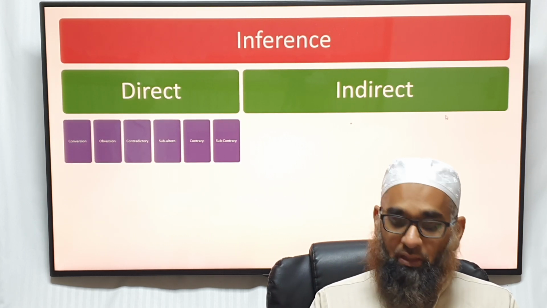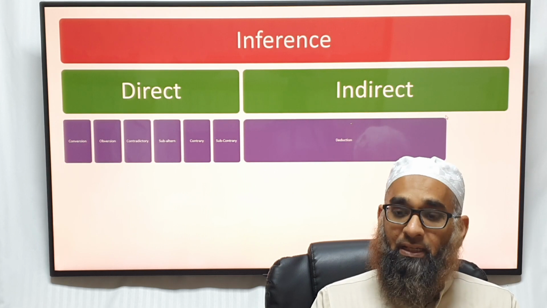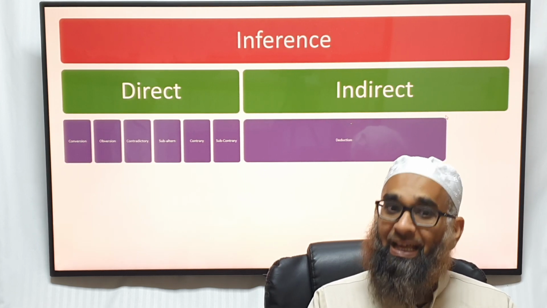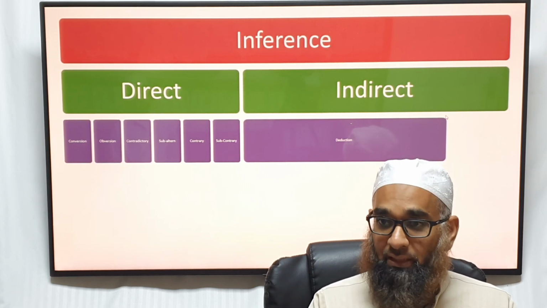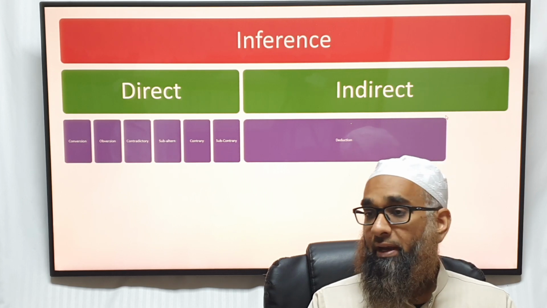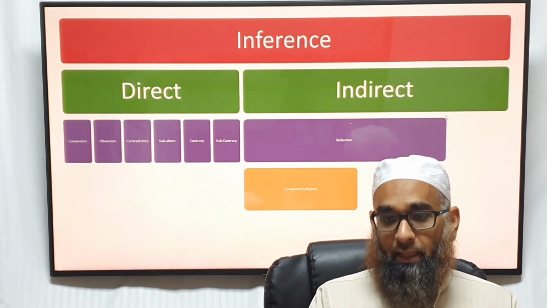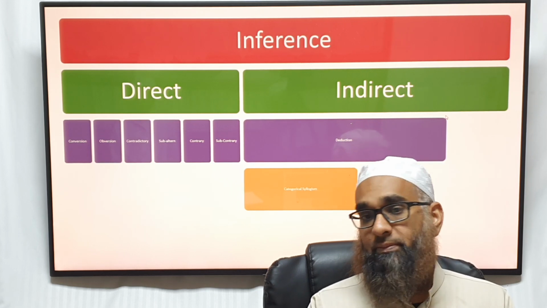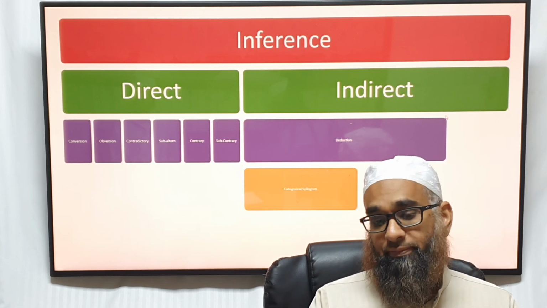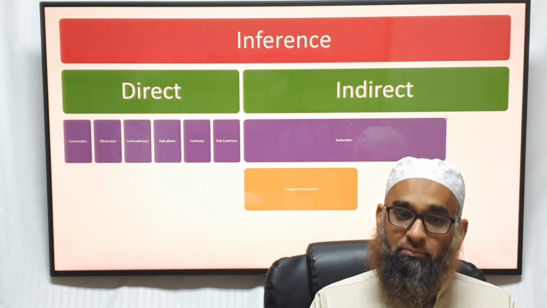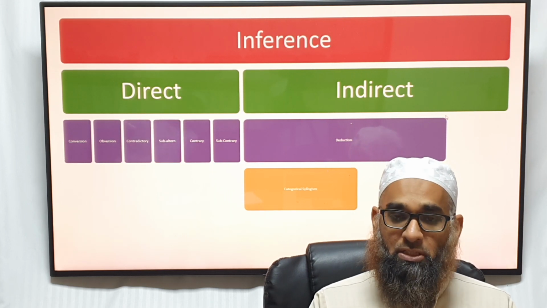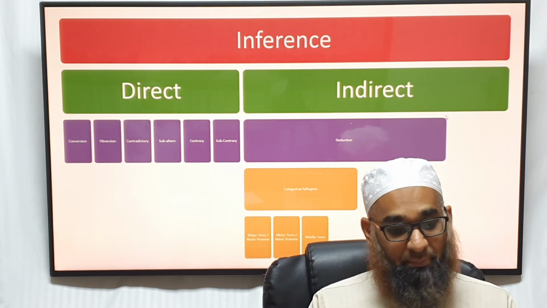Sorry, you have deduction first, and then in deduction you have qiyas iqtirani. And deduction is called what? Indirect is called what? Istidlal mubashir. And in categorical syllogism, we have the major term, major premise, minor premise, the conclusion, and the middle term.